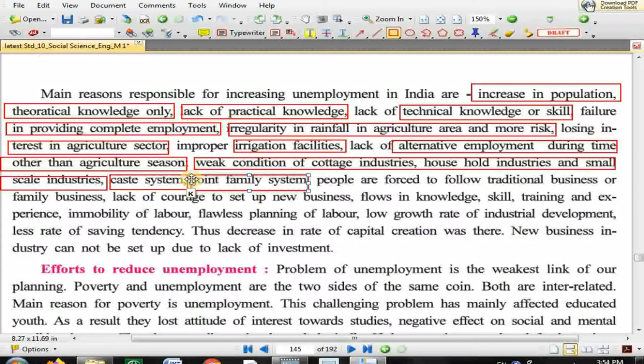Then people are forced to follow the traditional business. Here, in spite of extraordinary skill, people are forced to follow traditional business or family business. I am a witness of this particular situation because of one student whom I taught in my life. He completed his graduation from IIT.